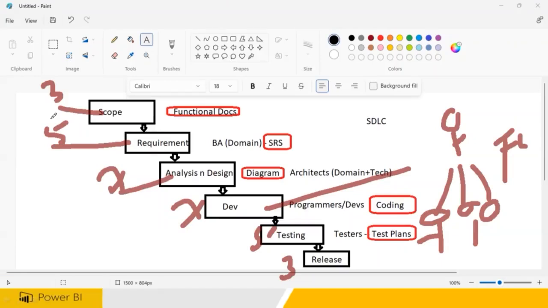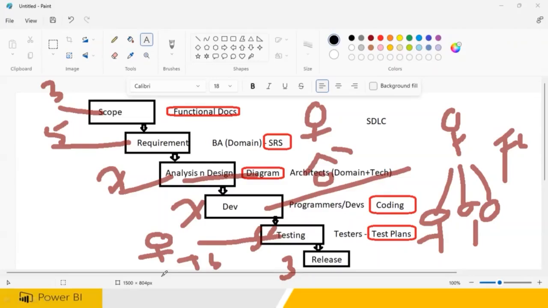Not only a single guy can work. Every team will again have a team lead. In designing also, a team lead, one head will be there, and junior architects will be there. Again, in the testing team, one team lead will be there, and under that team lead you have testers, senior testers and junior testers. So for every department, there is a team lead followed by juniors. Clear?